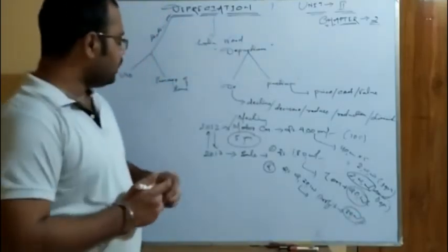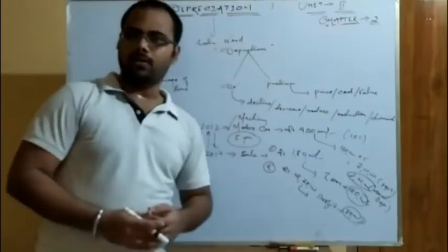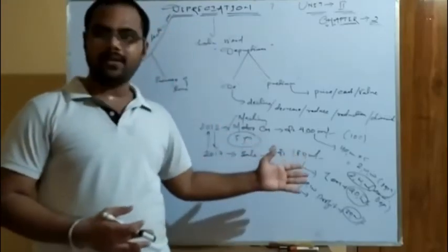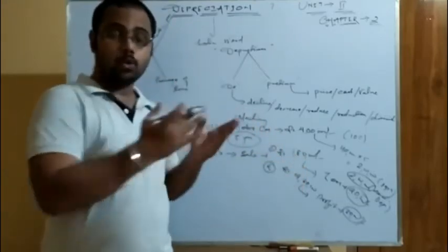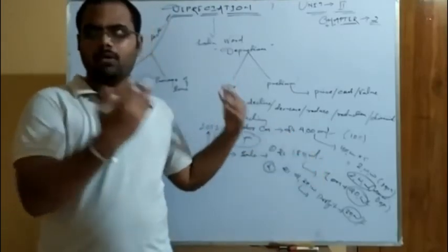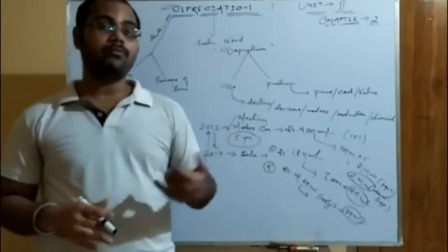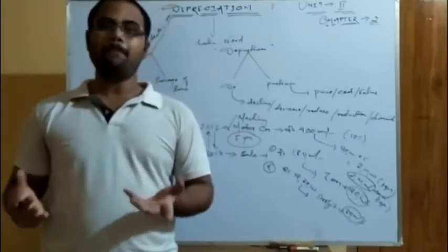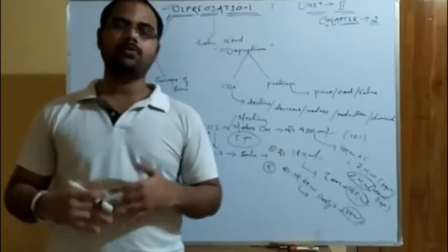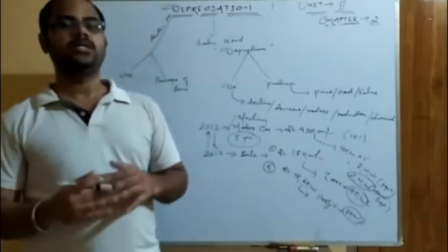Clear? So this is the way the depreciation calculation works, and this is how we calculate for charging depreciation on a fixed asset. This is just a hint of what you do in your final accounts chapter while passing the journal entry, so it is a familiar thing that you know. But in this chapter we will be solving problems related to charging depreciation on fixed assets using some methods.